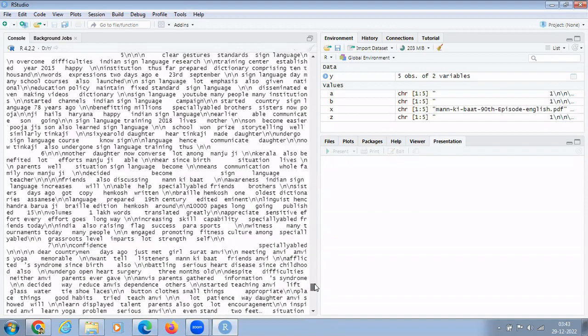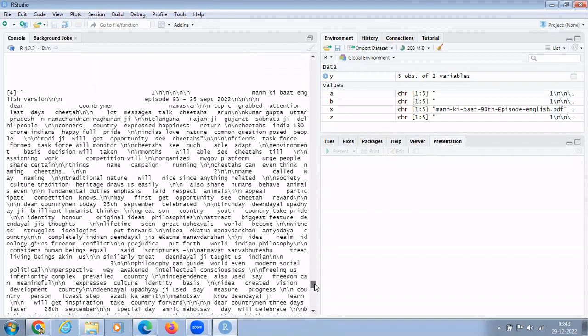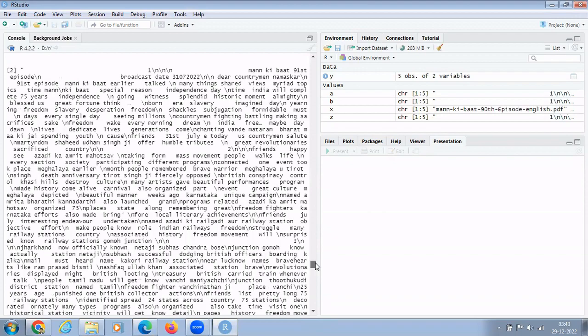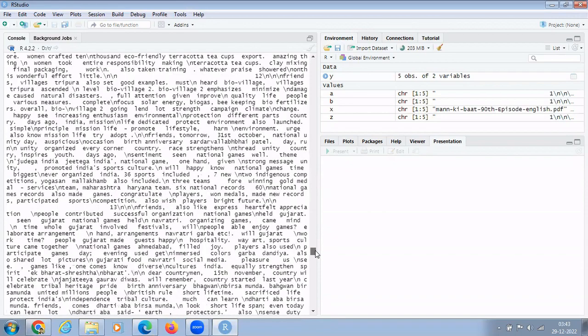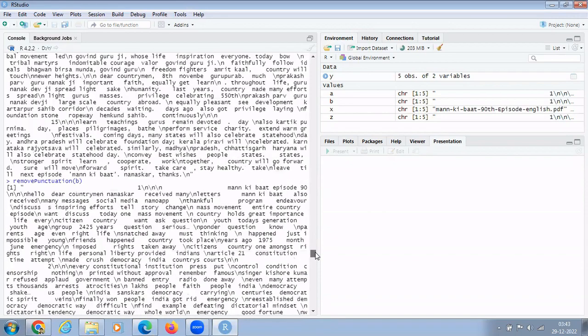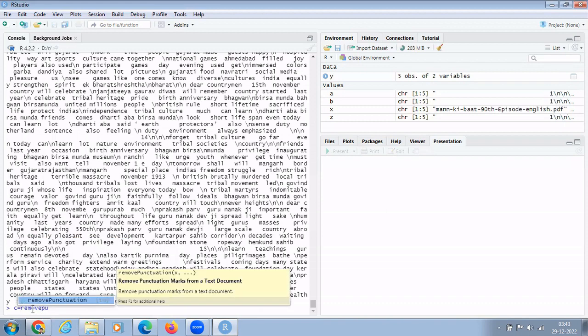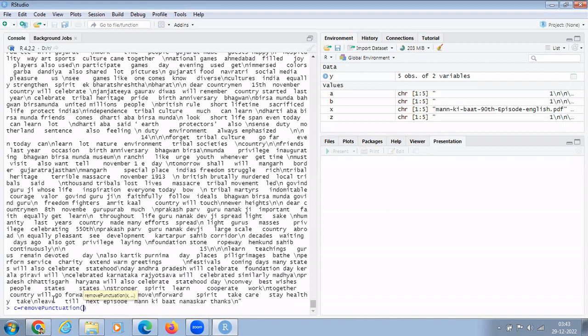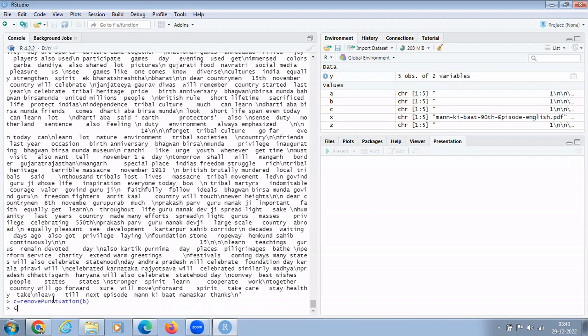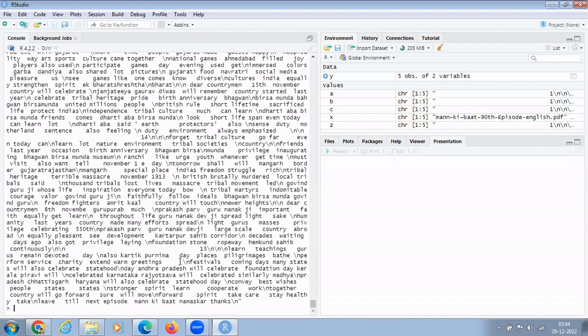So I write this command, remove punctuation B, and I put it in another variable, that is C. Now C consists of the text without punctuation, right?